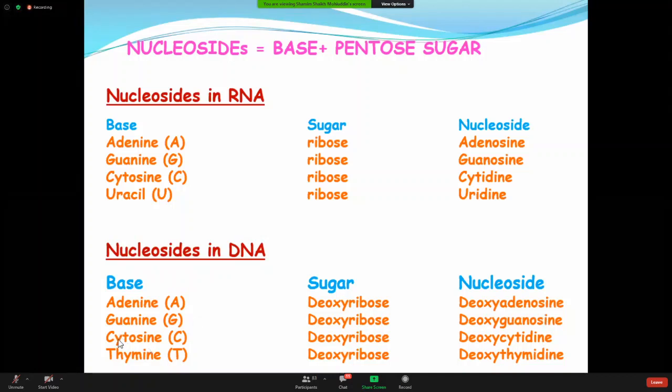Cytosine, the sugar is deoxyribose, nucleoside deoxycytidine. I did not put U here. Why? I am talking about the molecules of DNA, not RNA. So the base will be thymine. Thymine, deoxyribose, deoxythymidine. Am I clear? This one?